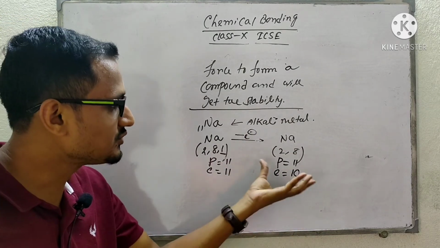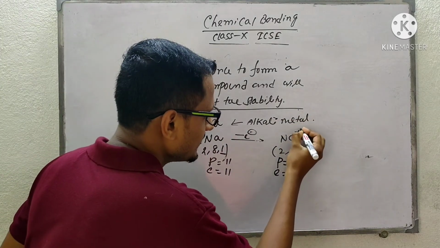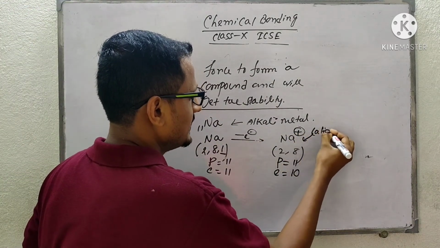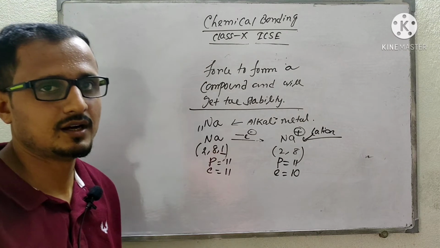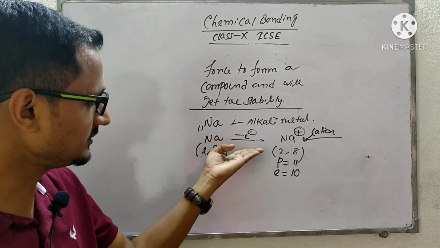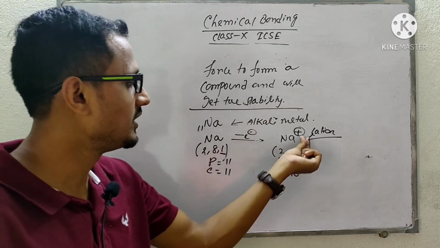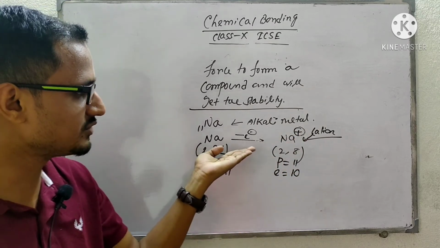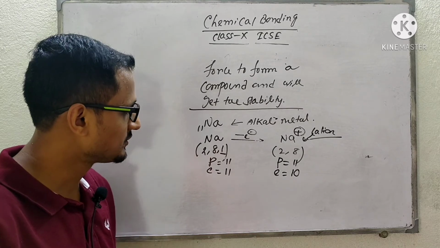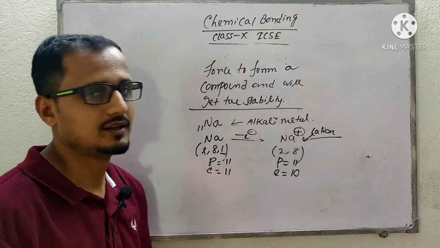So the charge will be governed by the number of protons. So the species formed is a cation. Understood? It is formed a cation. Now, if 1 electron is released, 1 charge is formed. If 2 electrons are released, then you can write 2 plus or plus 2. So here this metal, after releasing 1 electron, forms a cation.